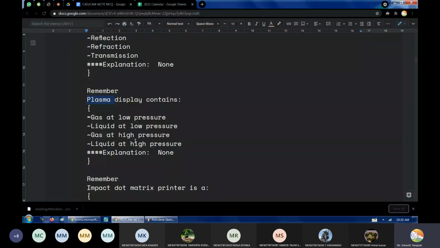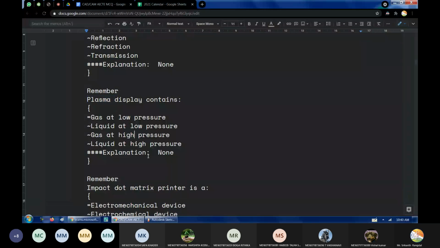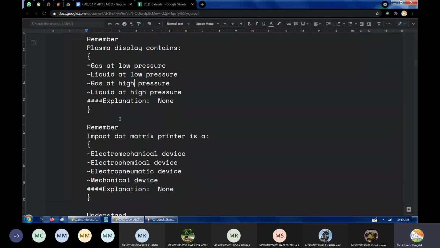So all this is a part of the syllabus. Fine, I'm not just doing time pass. In fact, I may take some MCQ tests, and these marks will directly go into your assignment. So it's like a punishment I'm giving for those who are turning up late to the class.